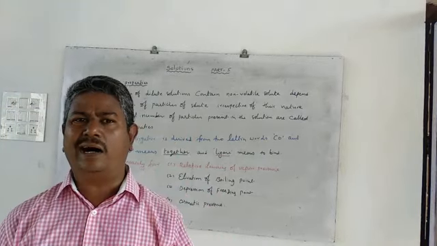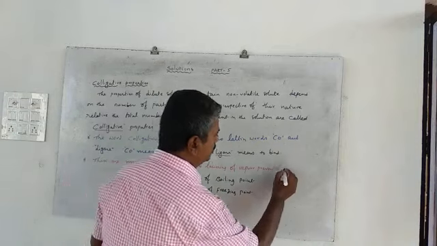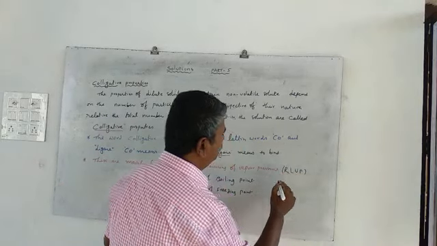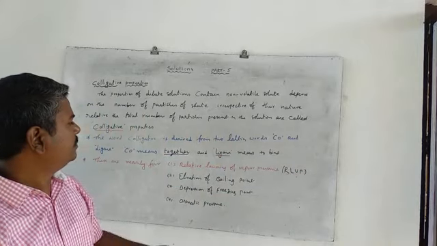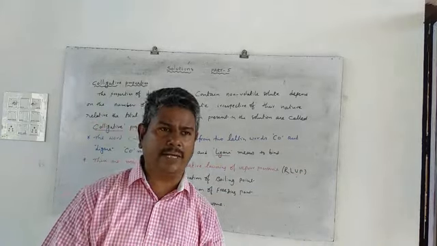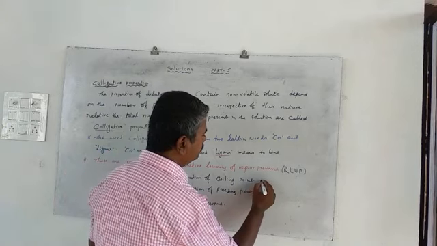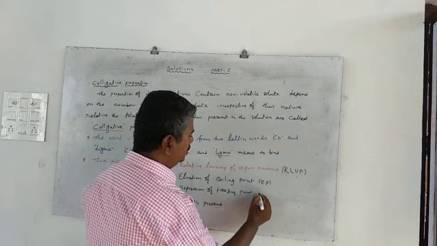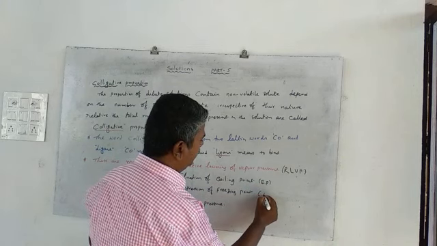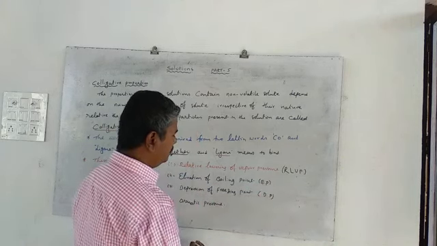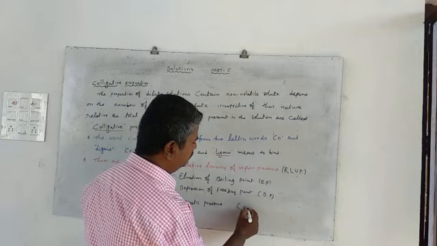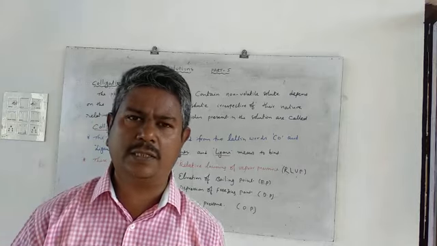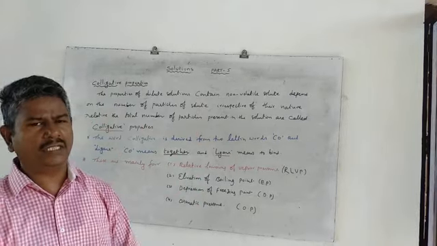The first one is relative lowering of vapor pressure, RLVP. The second is elevation of boiling point, the third is depression in freezing point, and the fourth is osmotic pressure. So these are the four colligative properties, and we will discuss each one by one.